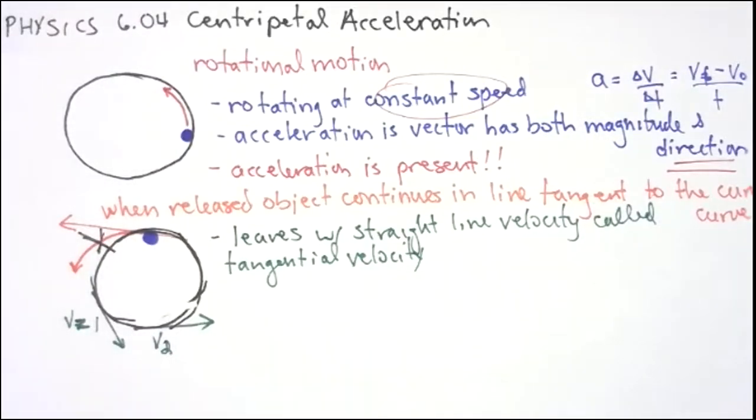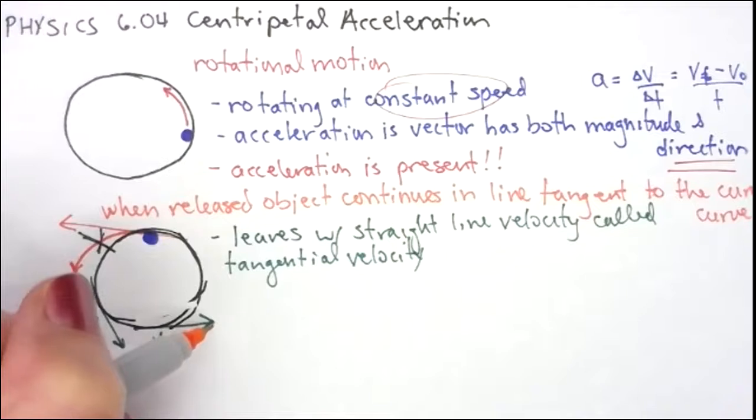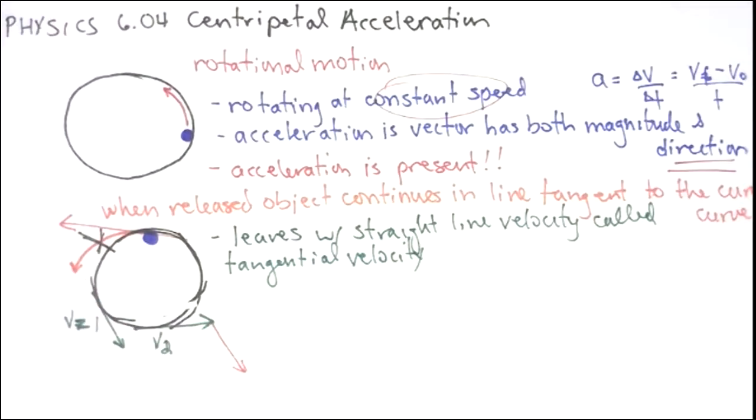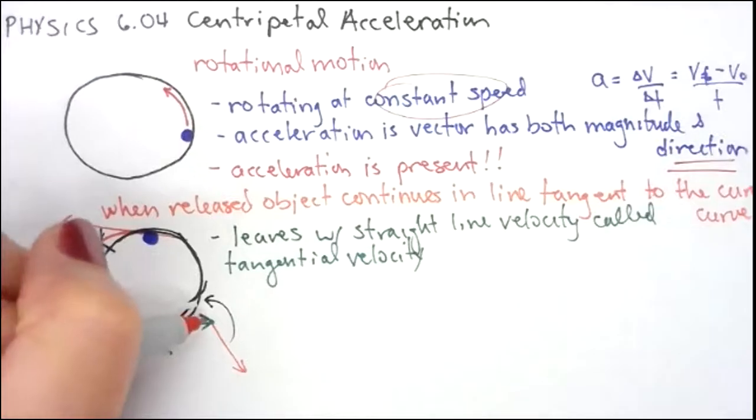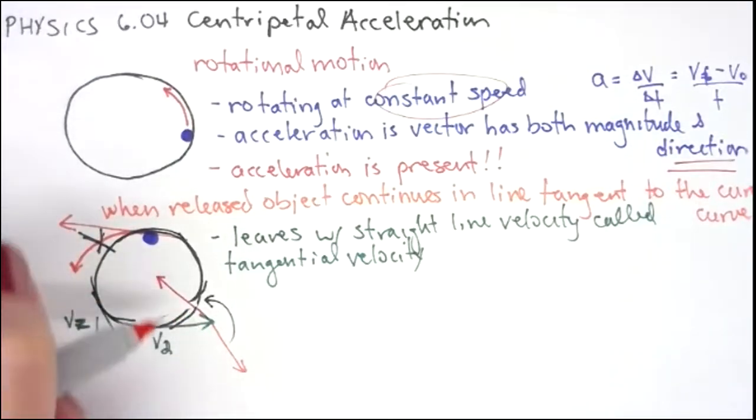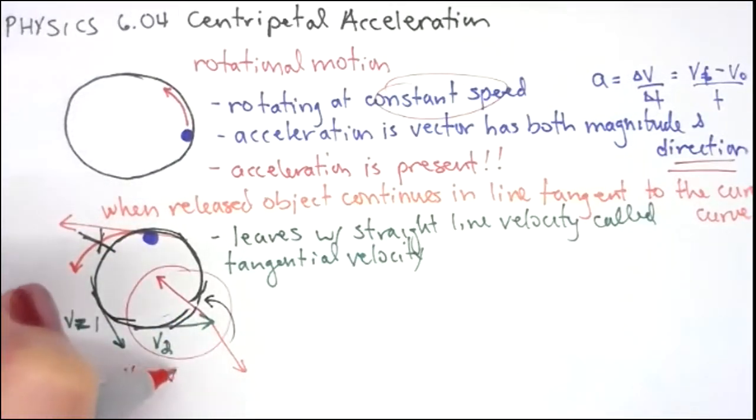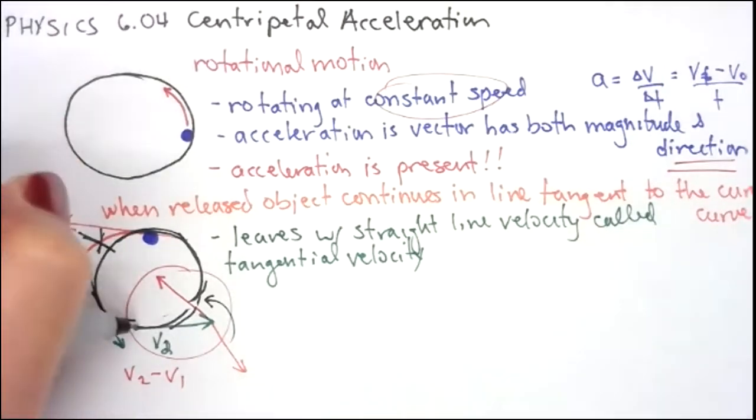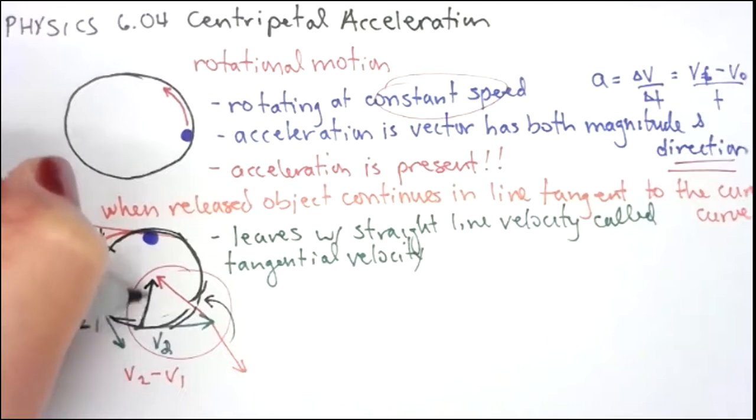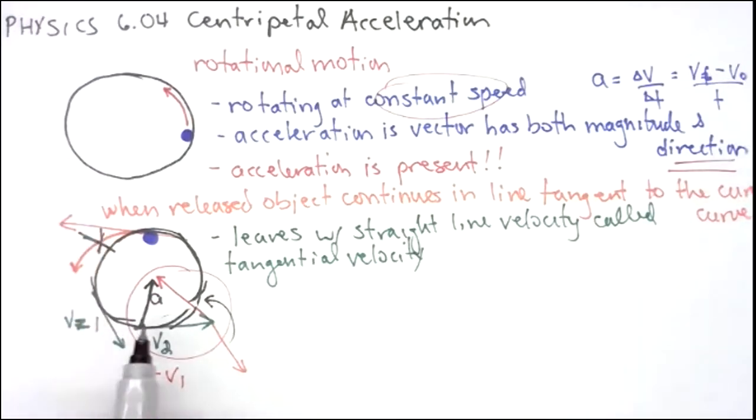If I was going to add V1 to V2, I would do them head to tail. But that's not what I want to do. I want to subtract it. And remember, when we subtract a vector, we flip it. So I'm going to draw the vector in the opposite direction. This represents V2 minus V1. When I draw my resultant from the tail of the first to the head of the second, this represents my acceleration.